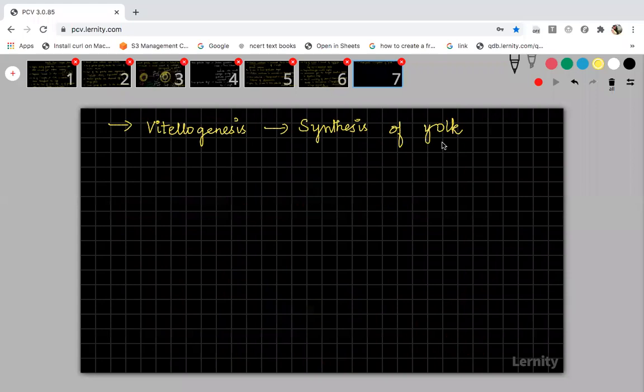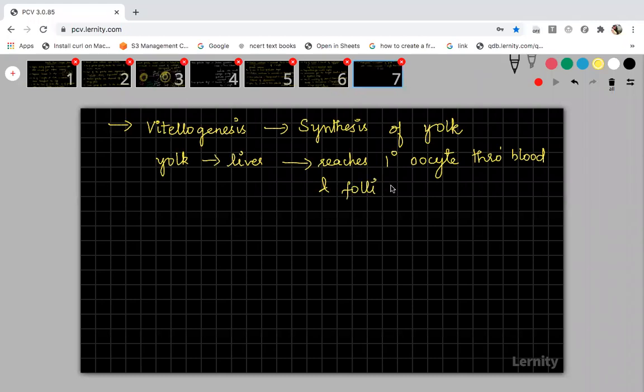In most of the vertebrates, the yolk synthesis starts in the liver, and then it reaches the primary oocyte through the blood and follicular cells. The yolk synthesis will take place during the growth phase. Synthesis of yolk is called the vitellogenesis process, and synthesis of yolk first occurs in the liver. Then it reaches the primary oocyte through the blood and follicular cells. That's all. Your growth phase is completed with this.